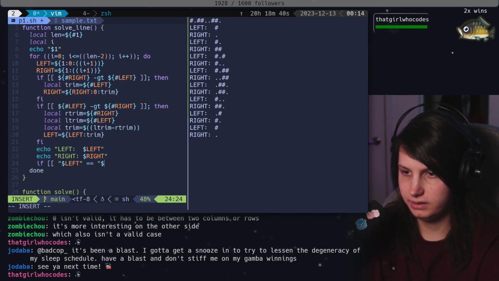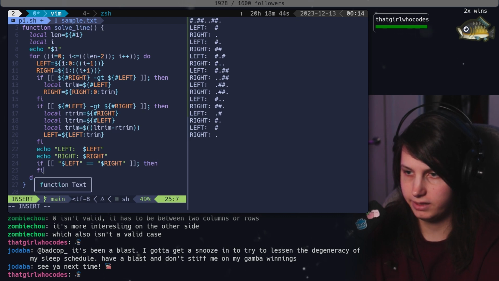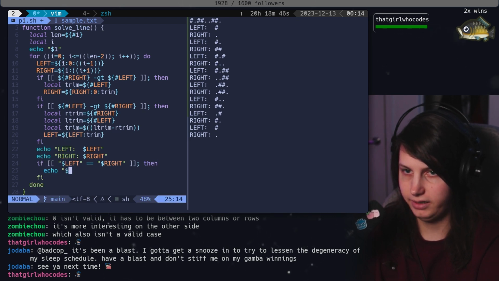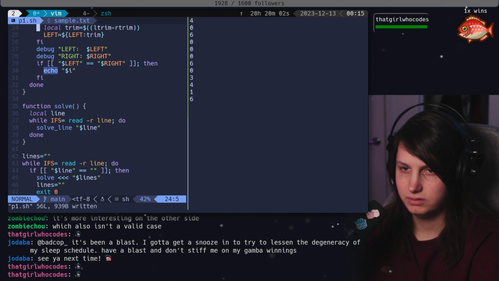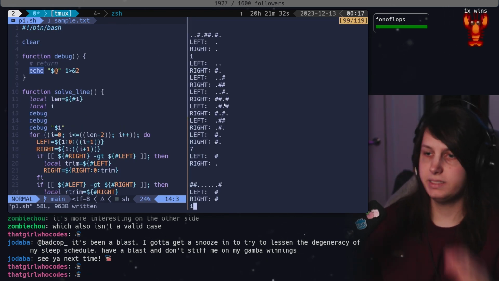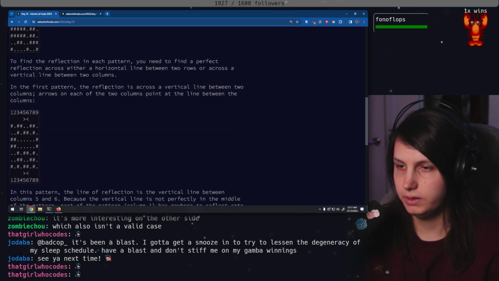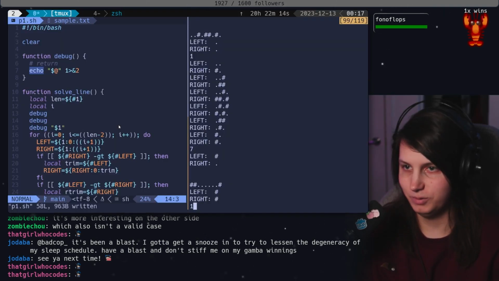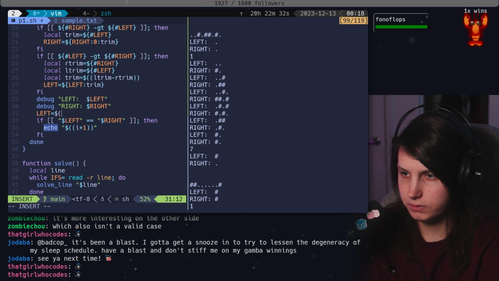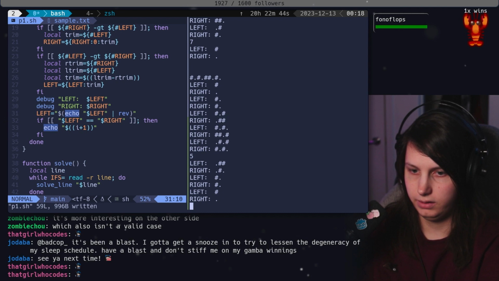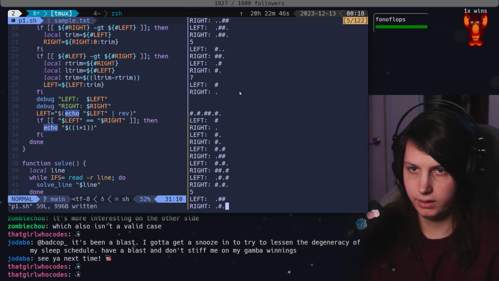If left is equal to the right, then echo I. 0 can't be 0. Oh, it's not whether or not they're equal. It's whether or not they're mirrors of each other. We need to reverse one of them. All right, we're going to rev it up. Left equals echo left rev. Okay, now I think we should be getting better answers.